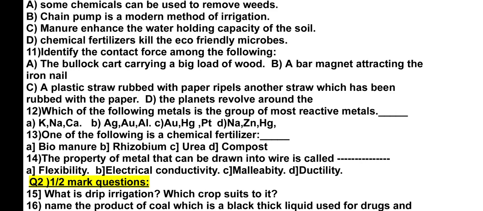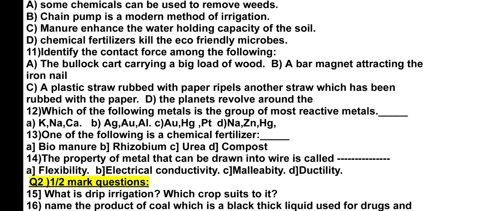C, the plastic straw rubbed with paper repels another straw which has been rubbed with the paper. So if a straw is rubbed with paper and another straw is kept near it, they will repel each other because they have the same charges. Same charges repel because they have the electrostatic force with them.